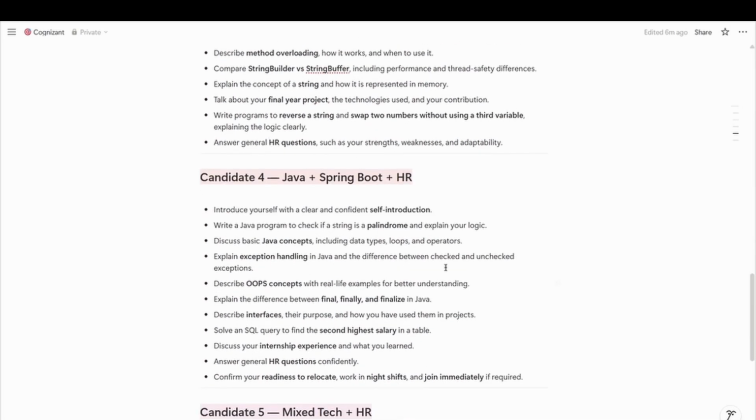Let's go to the fourth candidate. This candidate has Spring Boot in his resume, so he was asked about Spring Boot concepts. His interview was Java, Spring Boot, and HR focused. Firstly, self introduction, then a Java program for palindrome, then Java concepts like data types, loops, and operators. After that, he was asked about exception handling in Java and the difference between checked and unchecked exceptions. After that, he was asked about OOPS concepts and their real life examples.